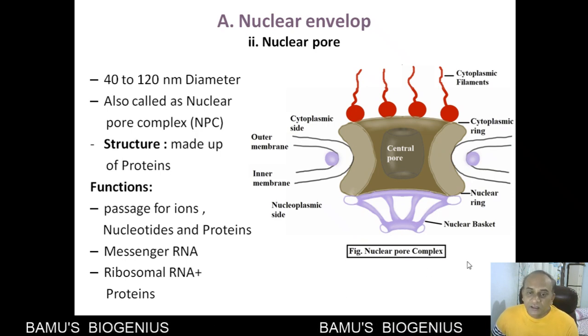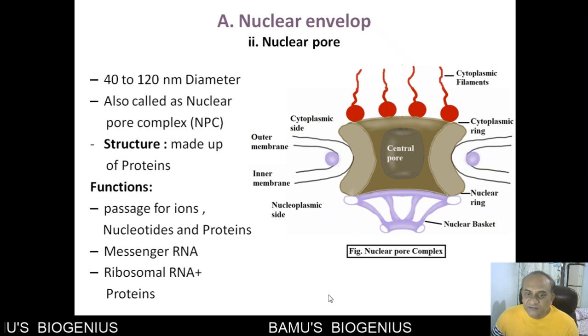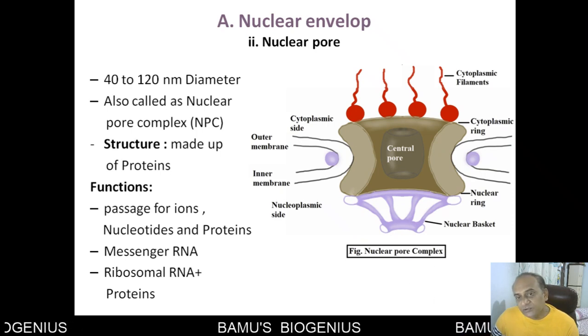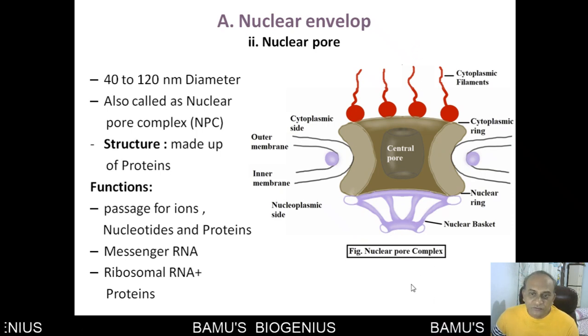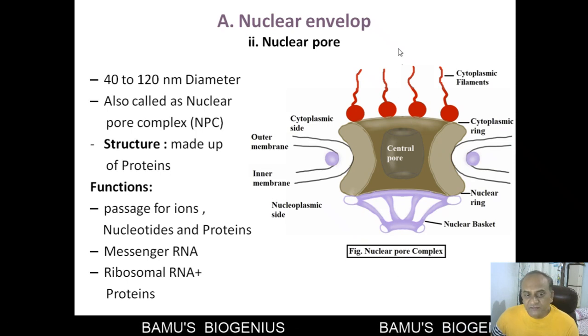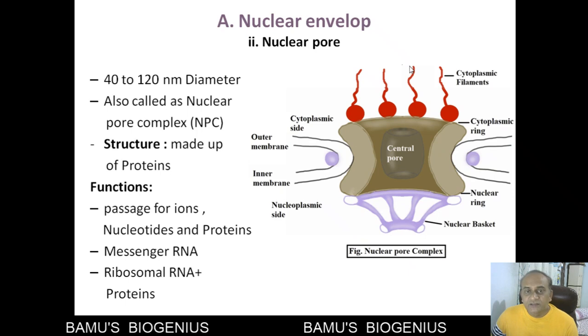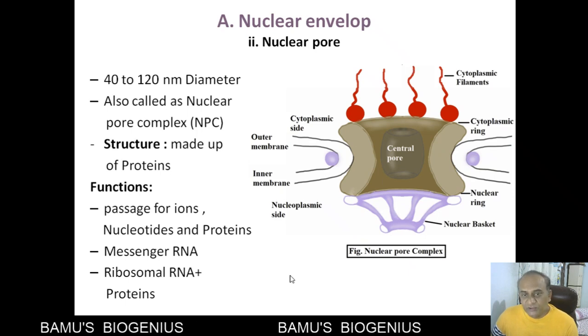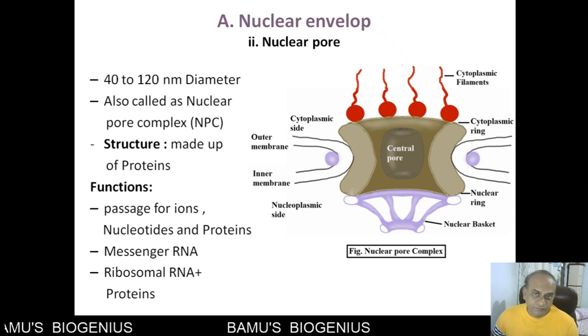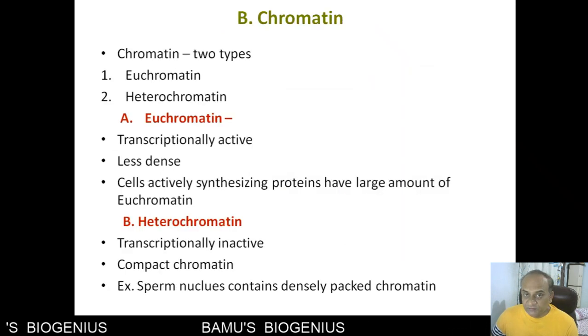Even the ribosomal RNA and proteins are assembled inside the nucleoplasm and then transported to the cytoplasm. So the to-and-fro movement of ions, nucleotides, proteins, and even ribosomes is allowed through this nuclear pore, and that's why the nuclear pore is a very important part of the nuclear envelope. So this is about the nuclear envelope.